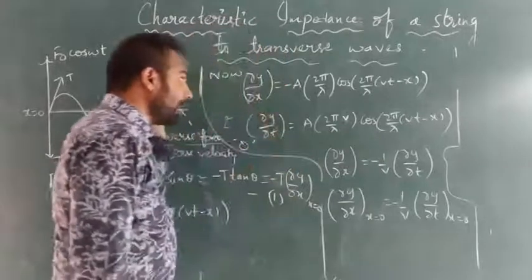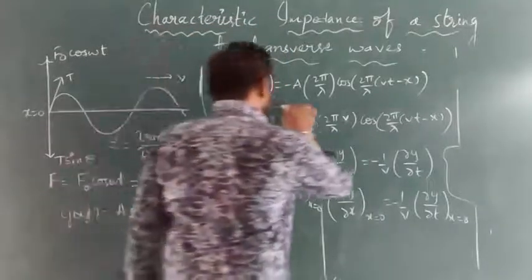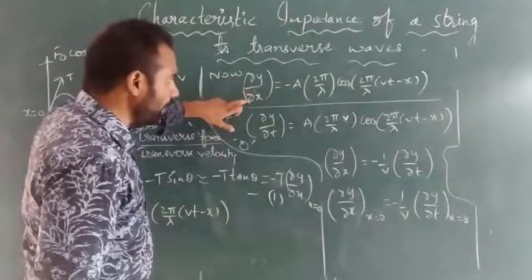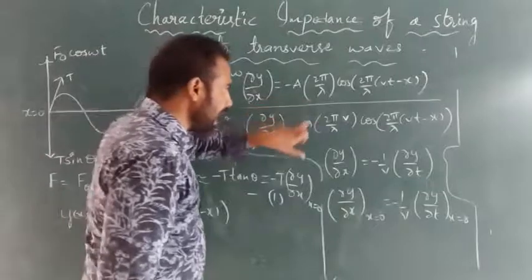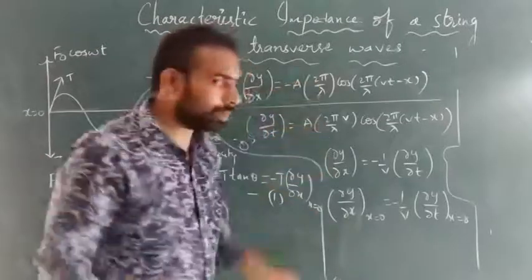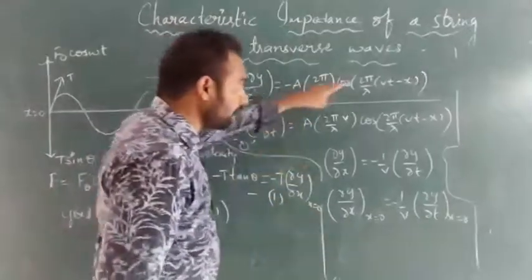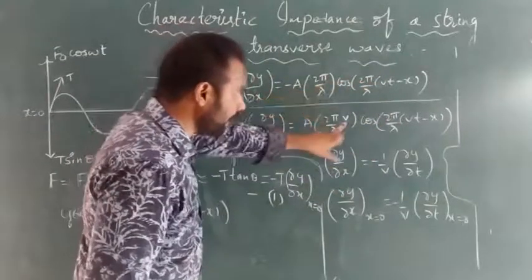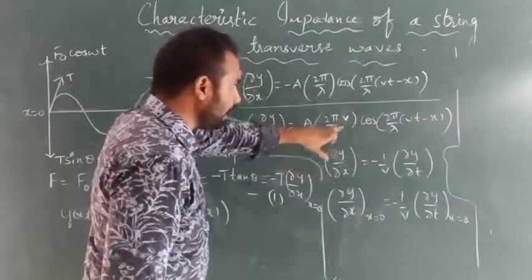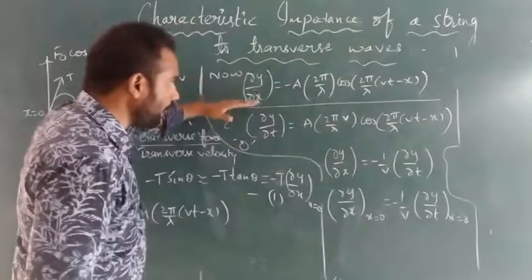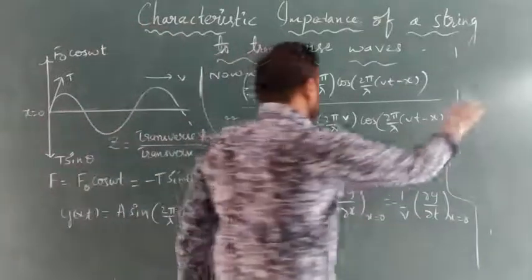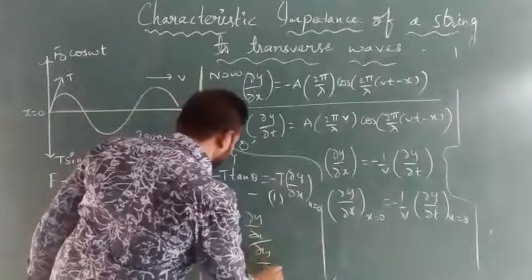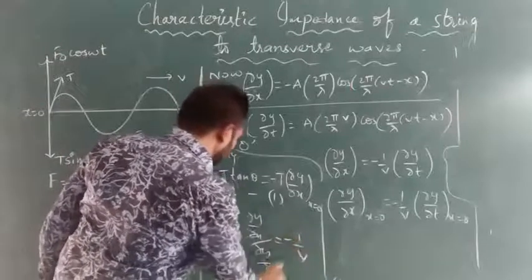Now we are dividing these two equations, ∂y/∂x by ∂y/∂t. a gets cancelled, 2π/λ gets cancelled, and the cos θ terms get cancelled. We will get how much? Minus 1 by v remains. So (∂y/∂x)/(∂y/∂t) is equal to −1/v.